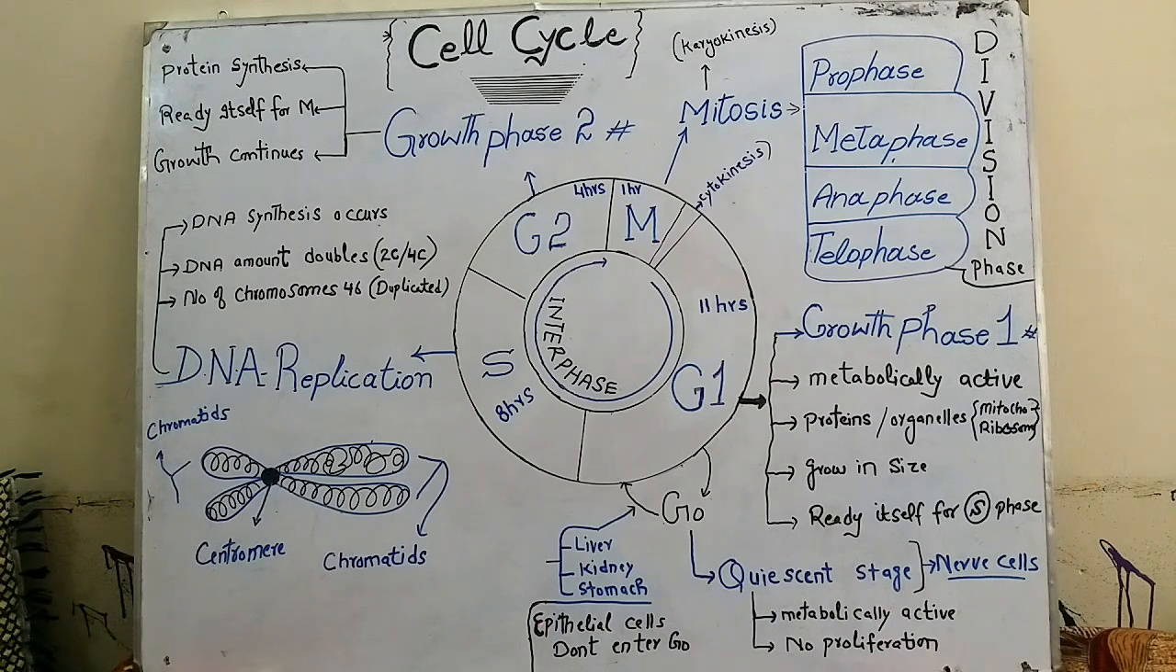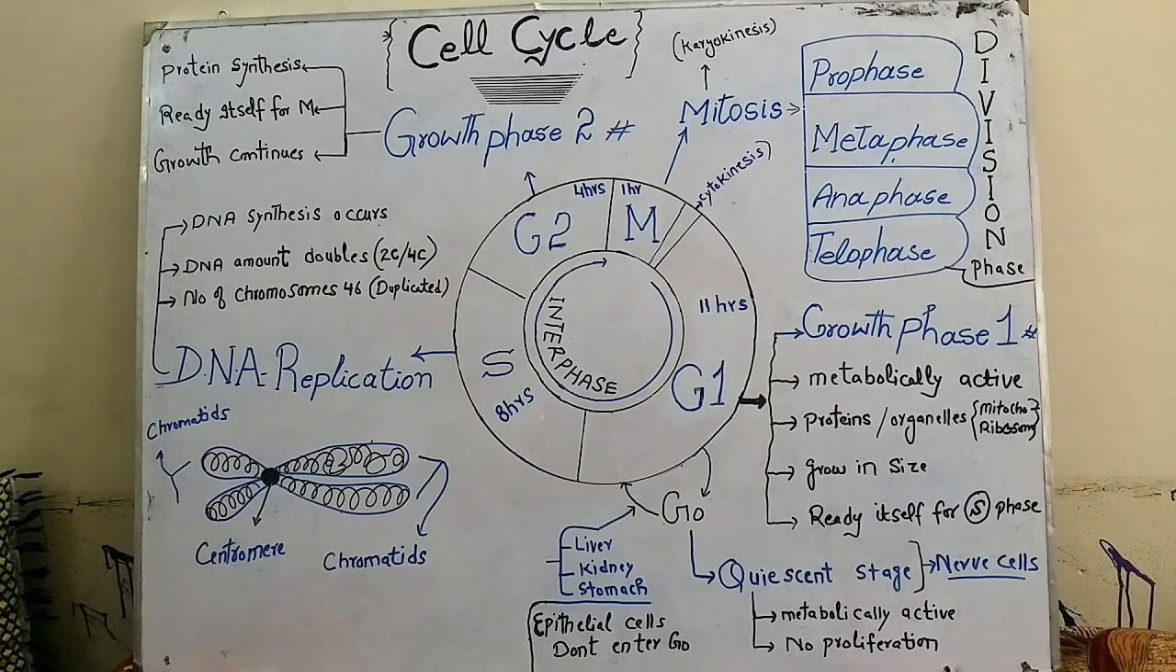Some cells, for example epithelial cells, do not enter into the G0 stage and directly enter from G1 to S and complete the cell cycle. After the completion of the G1 stage, the cell enters into the S phase of the cell cycle.